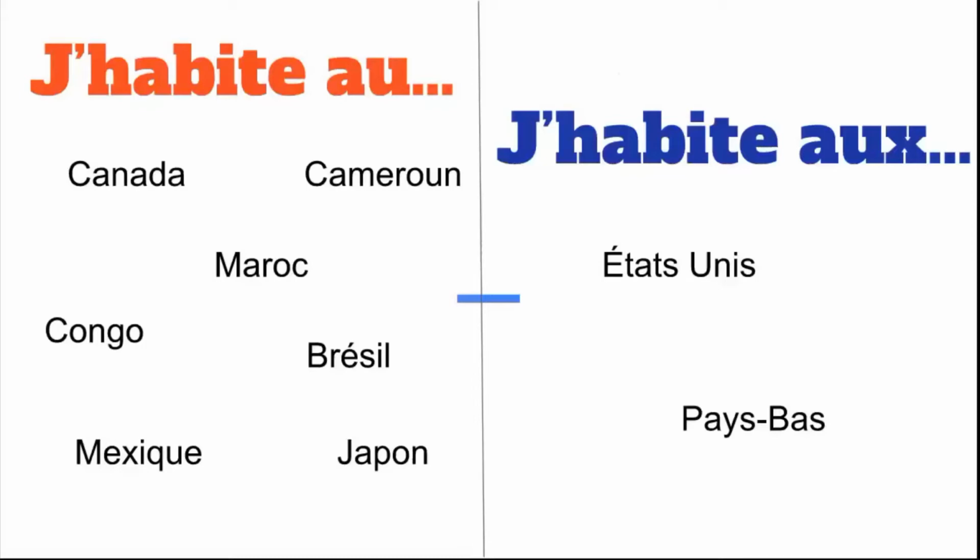We know that in French, some words are masculine and some words are feminine. It doesn't mean that they have masculine or feminine qualities, it just means that grammatically they have a masculine form or a feminine form. Now the names of these countries happen to be masculine. So we use j'habite au, A-U.